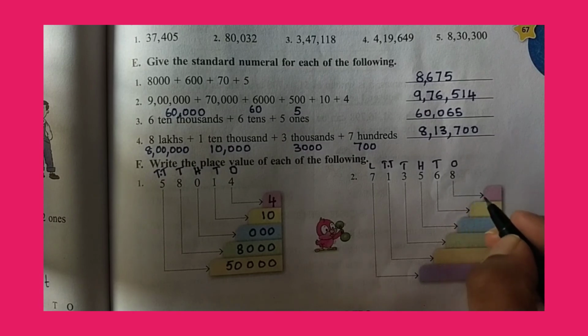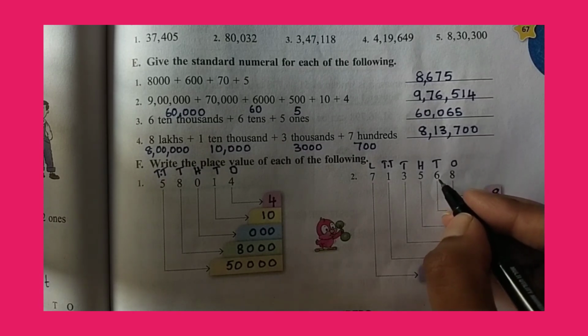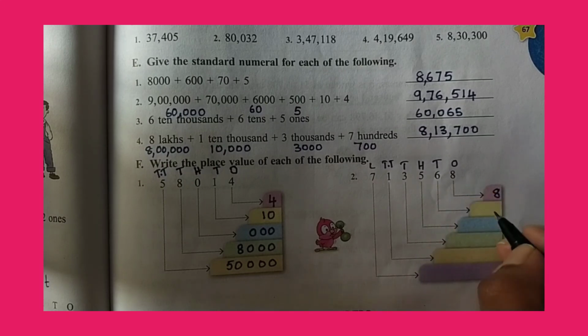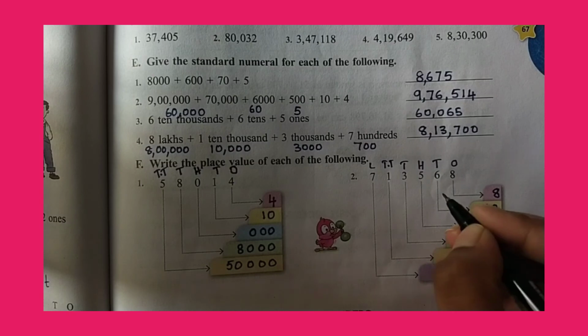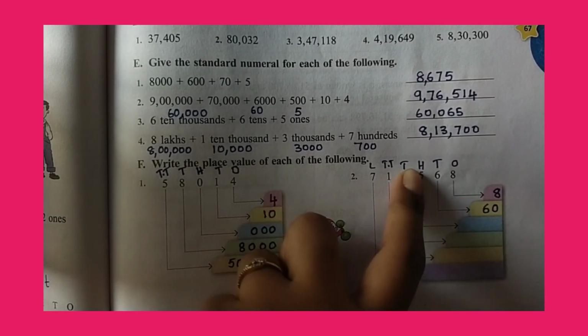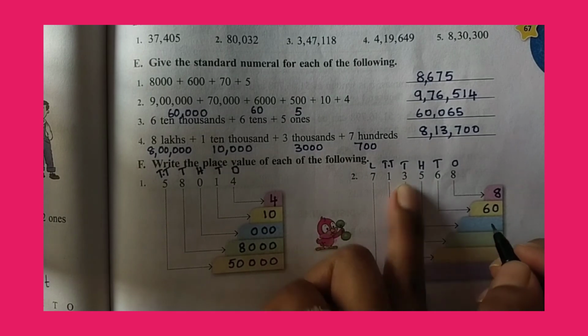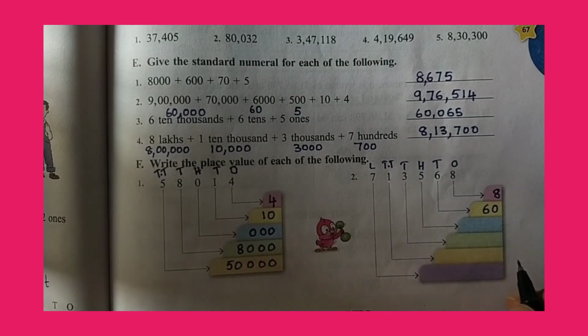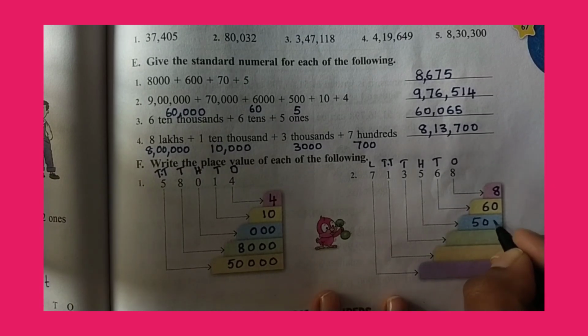So, 8. 8 is in 1's place. So, write 8. And then 6 is in 10's place. So, how many tens will be there? 6 tens. That means 60. Next, in hundreds place, which digit is there? 5. So, how many hundreds will be there? 500s. Whichever place it is in, we should say that much. 500.